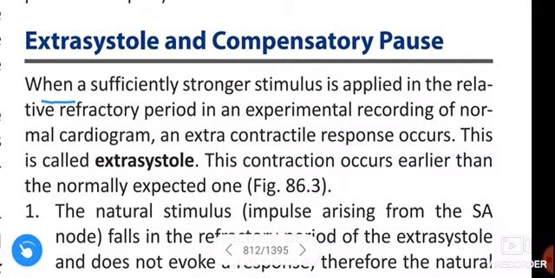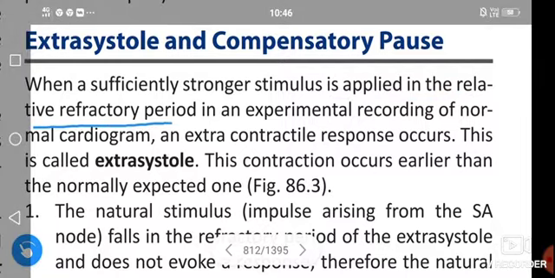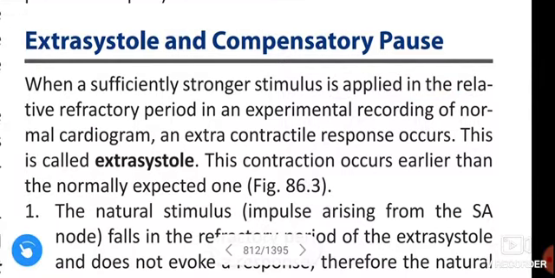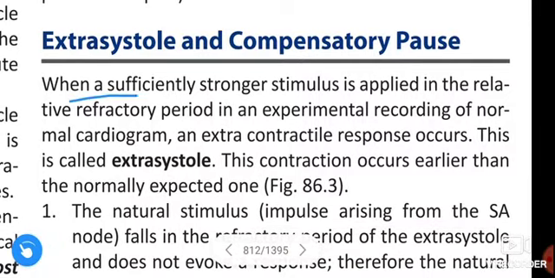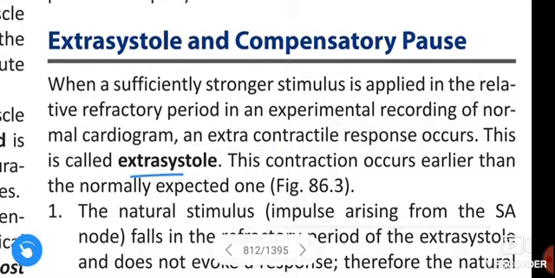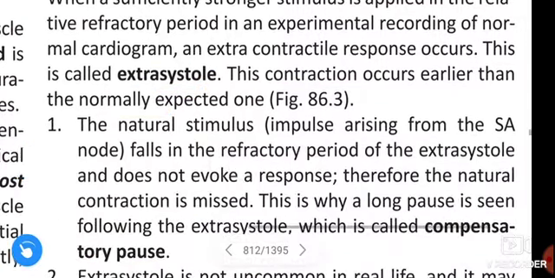When a sufficiently stronger stimulus is applied in the relative refractory period in the experimental recording of the normal cardiogram, an extra contractile response occurs. This is called extrasystole. This contraction occurs earlier than the normal expected one.